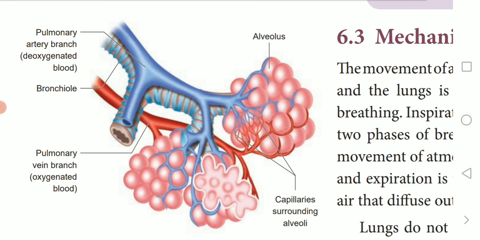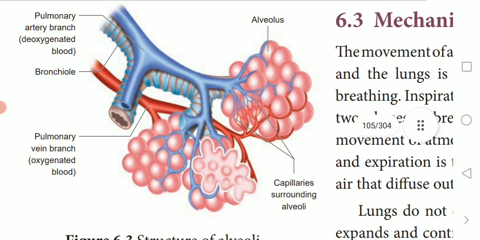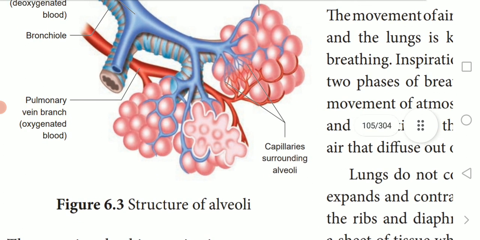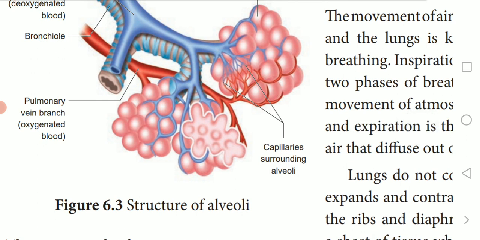The uptake of oxygen and release of carbon dioxide occurs between blood and tissue by simple diffusion, driven by partial pressure gradient of O2 and CO2.